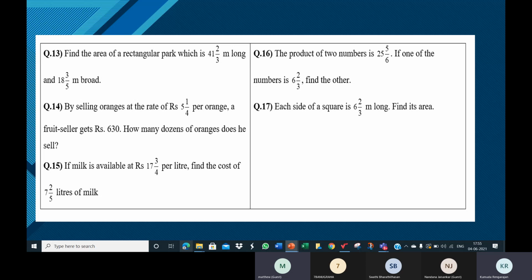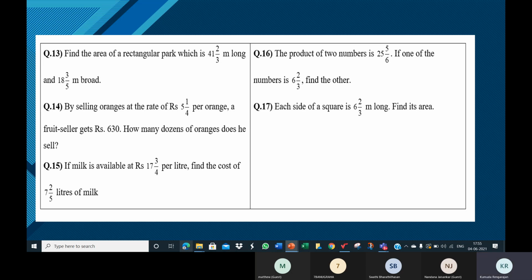12 pieces, yes. So 12 units make 1 dozen. 12 books make 1 dozen of books. 12 oranges make 1 dozen of oranges. 12 pencils make 1 dozen of pencils. So you should first divide and get the number of oranges, and then you should find out how many dozens. If you get 12 oranges, you must say 1 dozen is the answer. If you get 24 oranges, 2 dozens. If you get 36 oranges, 3 dozens. How would you get it? 36 divided by 12. So whatever answer you get, you should divide by 12 to convert it to dozens.